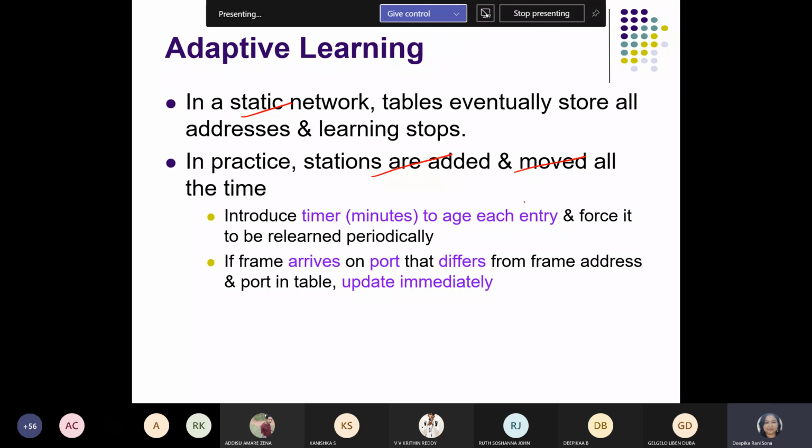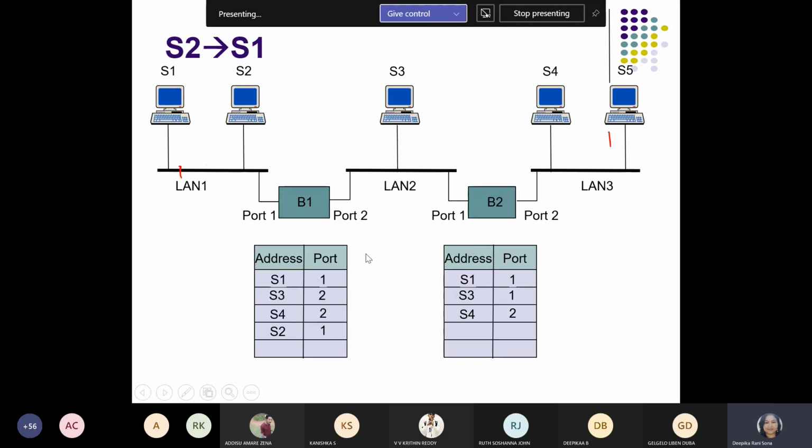So at that time it will be very difficult to follow the forwarding table port numbers, because one time it will be one address, another time it may go to another port number or address. So at that time, what we may do, we have to fix the timer. Like in this case, suppose S1 to S3 or S3 to S1.